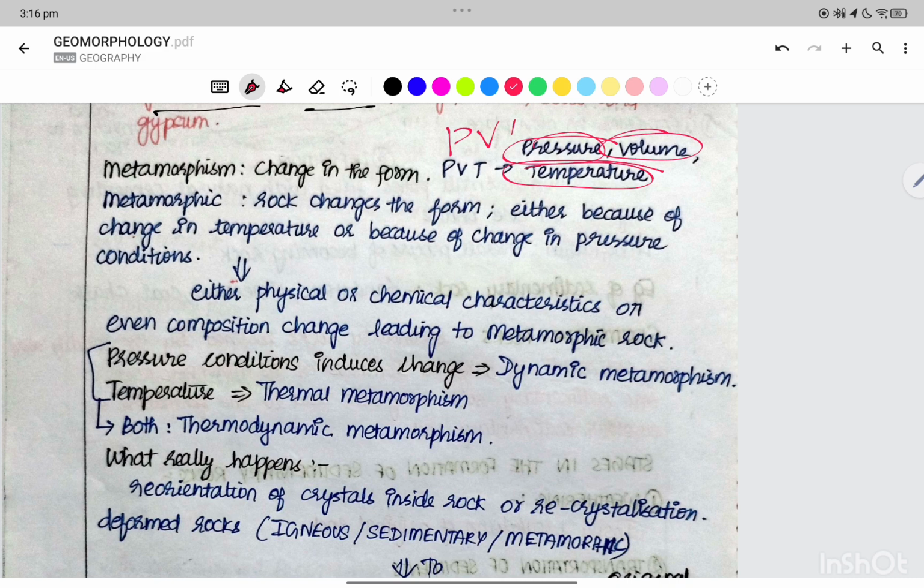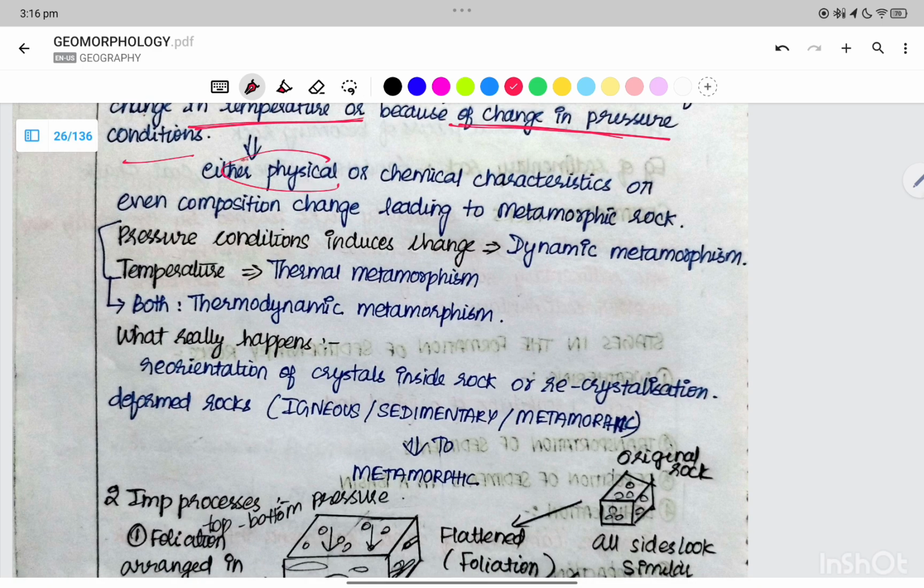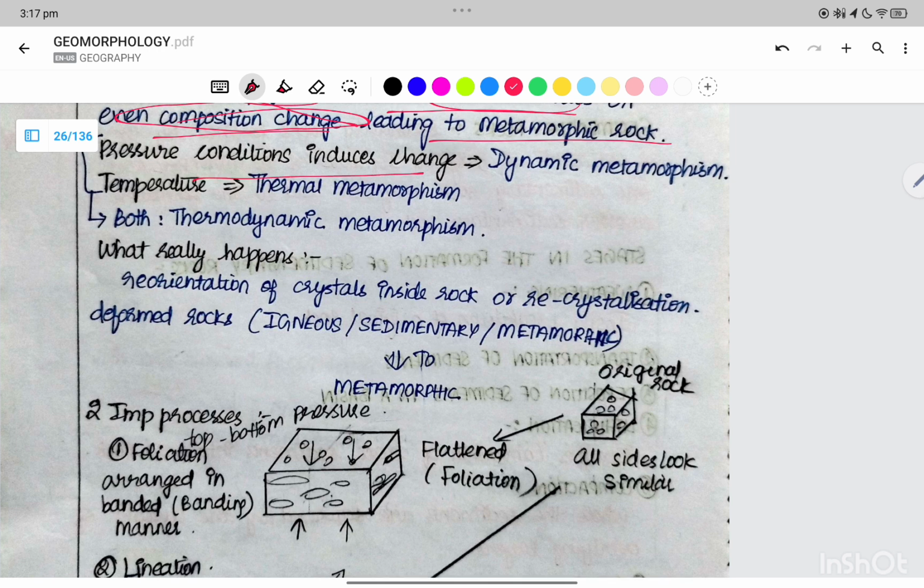Either the physical or chemical characteristics or even the composition change, leading to the metamorphic rock. Pressure conditions, dynamic metamorphism. Temperature, thermal metamorphism. When both are acting, we call it thermodynamic metamorphism.